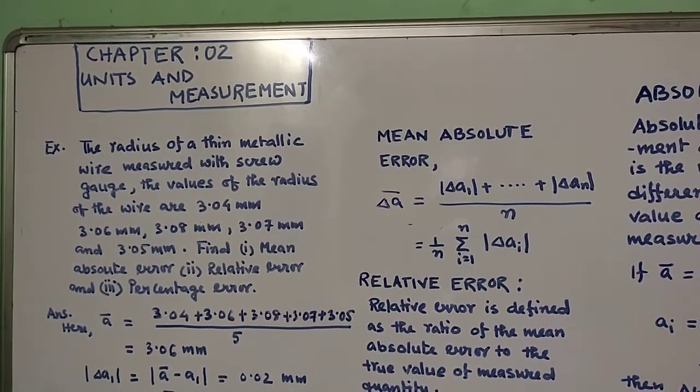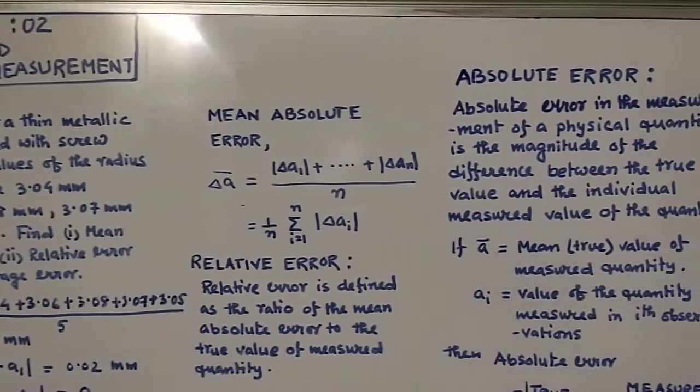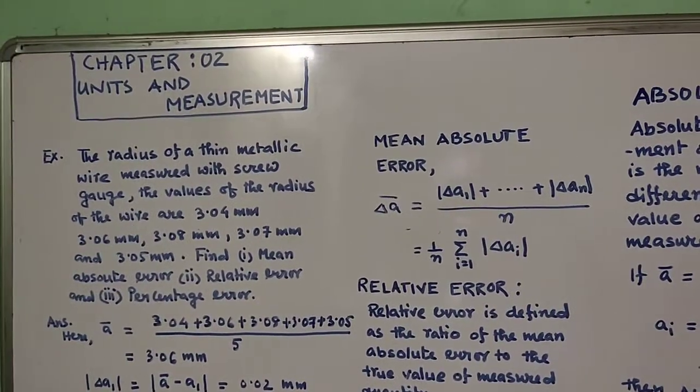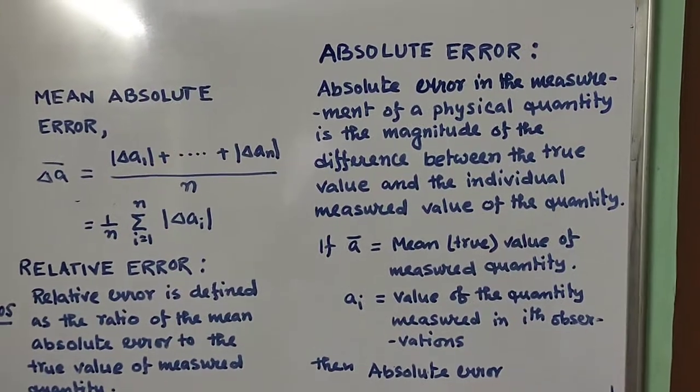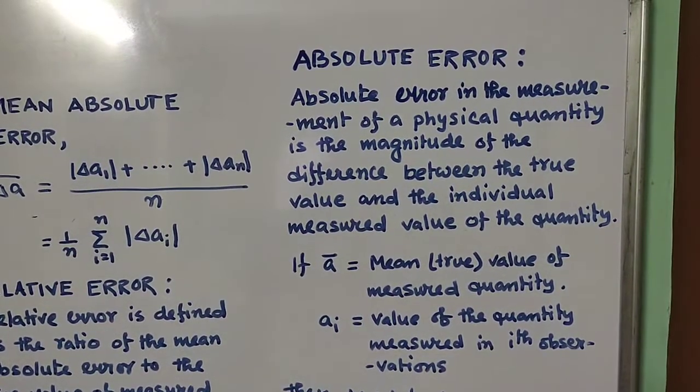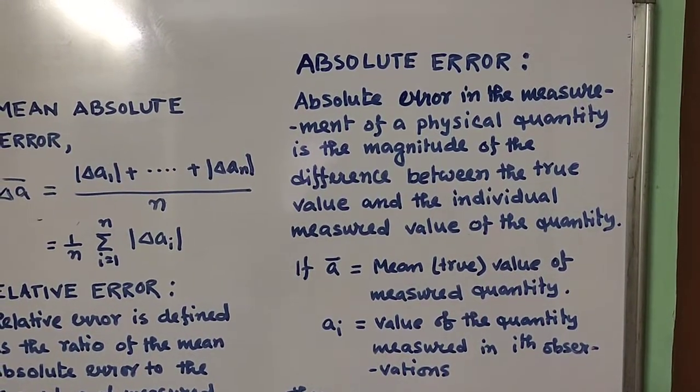Good morning students. Today we are going to discuss a few important topics from chapter 2, units and measurement. The first topic which we are going to discuss is absolute error. What we have written, let me read out, then we will explain.